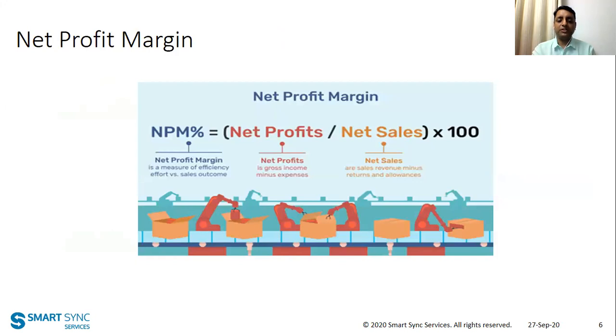What is net profit margin? Net profit margin is basically net profit divided by sales into 100. Again, coming back to the previous example, by investing 100 rupees, if you made sales of 50 rupees and earned profit of 10 rupees, your profit margin would be 10 divided by 50, that means 20%.